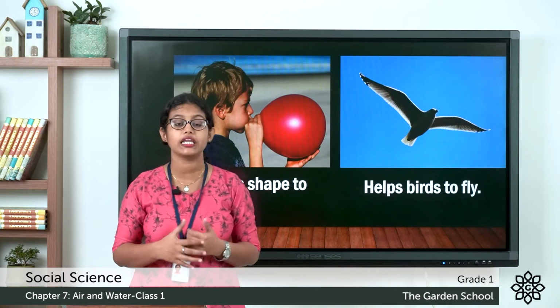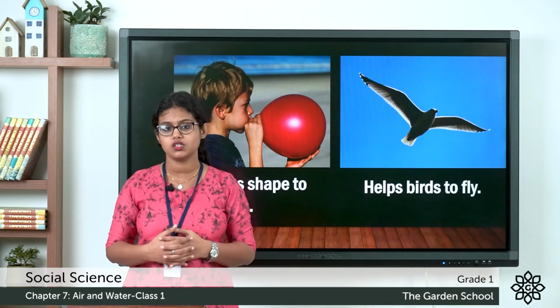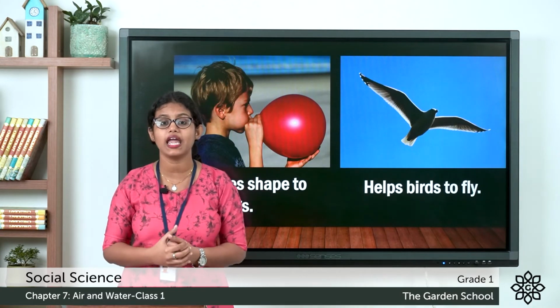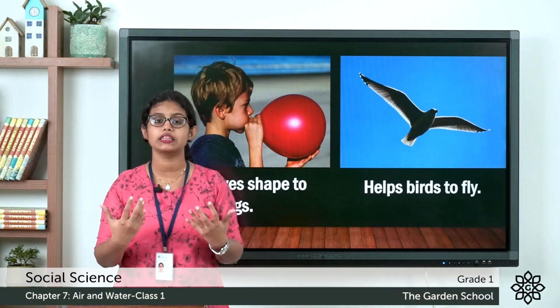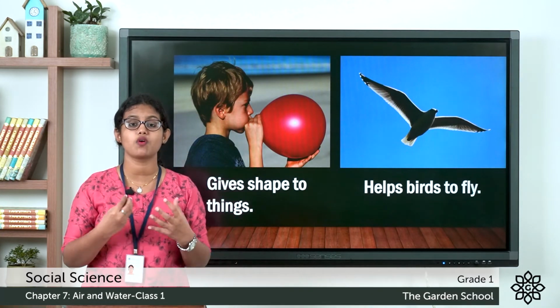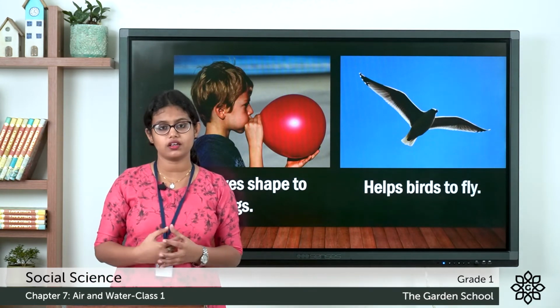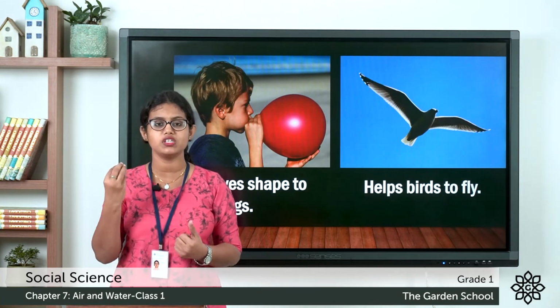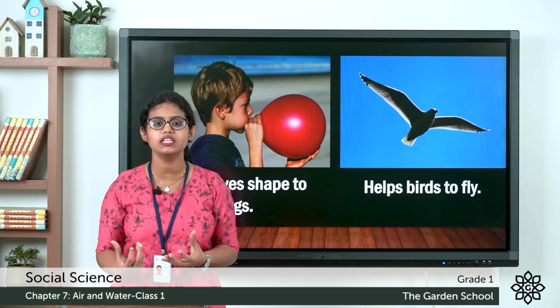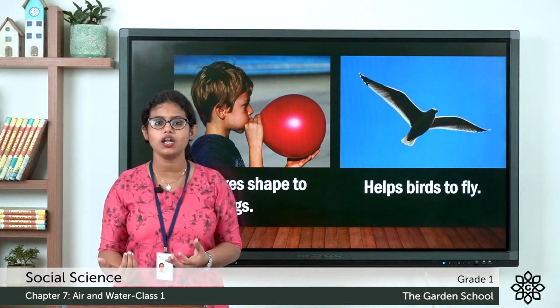Then next, it helps birds to fly. Birds use their wings to fly up in the air. The air also helps in cooling. When we switch on the fan, you can feel the air moving across our face.